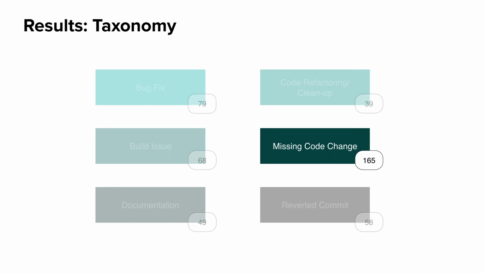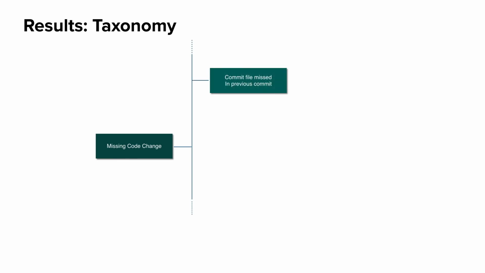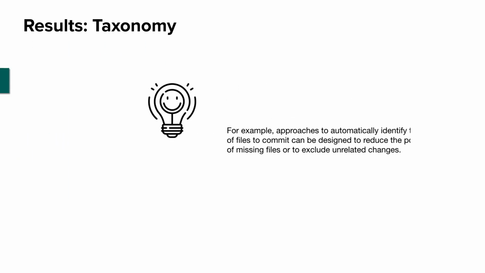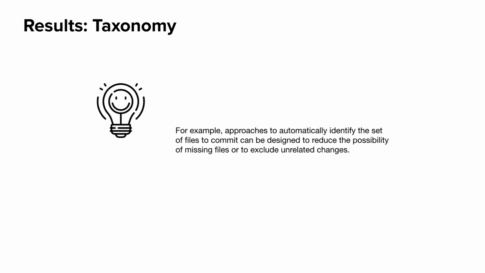The next category is the missing code change. We divided the commits here into two subcategories. The first one is to commit the file missed in the previous commit, which is related to a commit error. This issue is mainly caused by an incorrect selection of committed files by the developer, or it can also be caused by an IDE cache issue. While this subcategory is kind of unrelated to artifact changes, it still provides hints for interesting research directions. For example, approaches to automatically identify the set of files to commit can be designed to reduce the possibility of missing files and to exclude some unrelated changes.